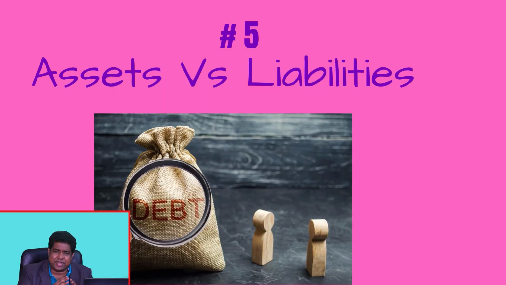The next is assets and liabilities. On the asset side, you can see items like building, land, furniture, cash, and stock. On the liability side, you can see the bank overdraft, a term loan from the bank, or creditors. And on the asset side, debtors is also there. What is the difference between these assets and liabilities? For a businessman, it is very important to know this difference.